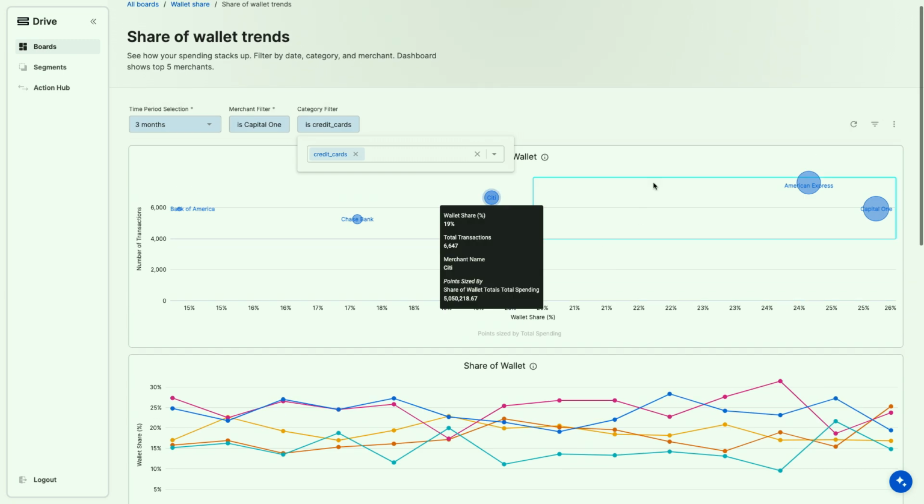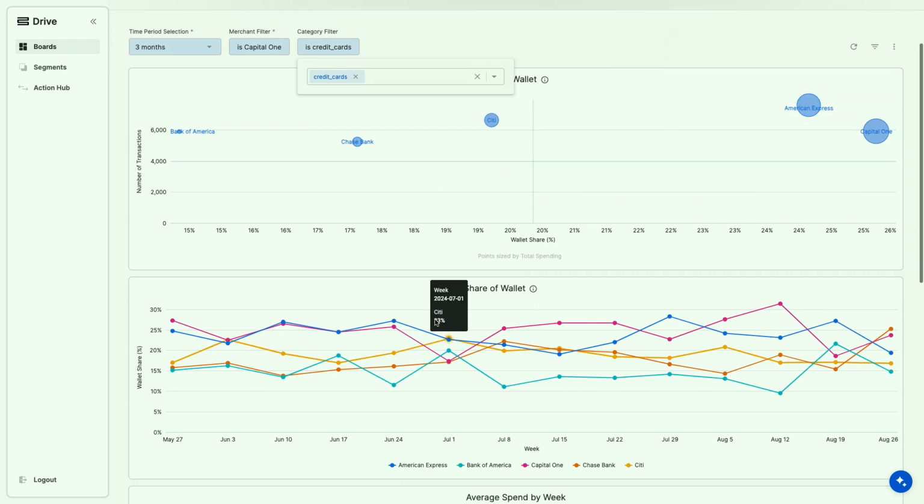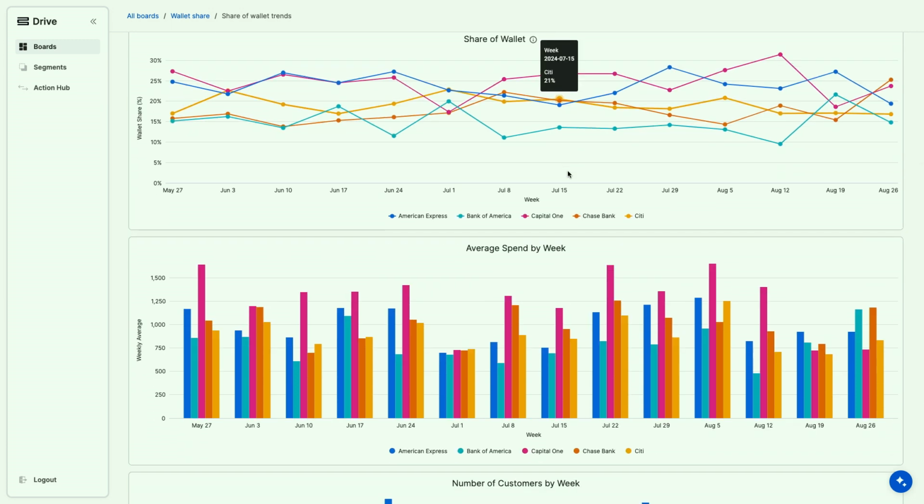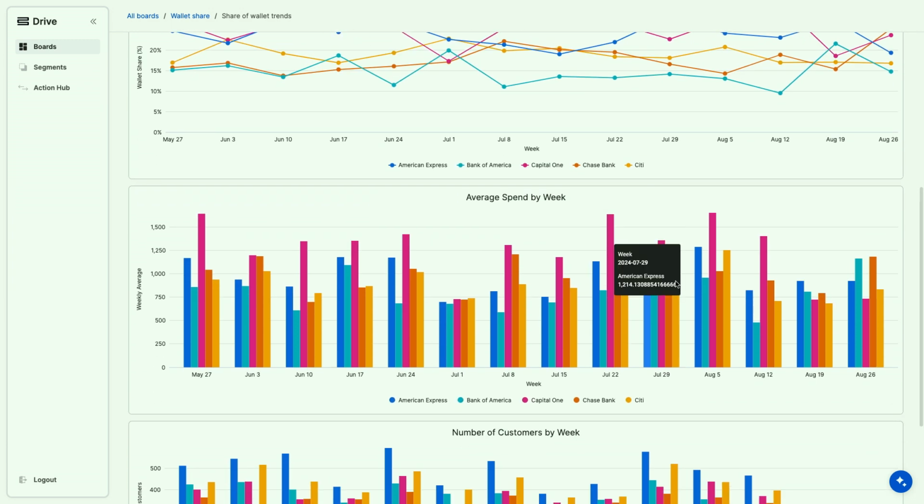So there's a bunch of interesting insights that come at me if I'm thinking about credit cards. First of all, I can see American Express has pretty good wallet share and market share within my customer base. But then I can see that Capital One also has pretty good share, and that changes. I can see down here, from the marketing angle, that the average spend changes month on month, week on week to different credit cards. So maybe there's some insight here.